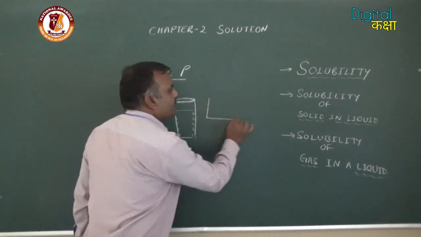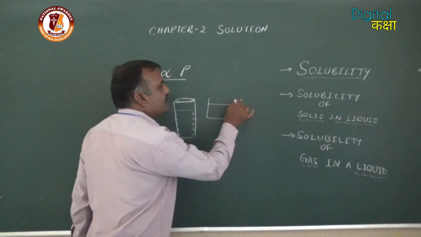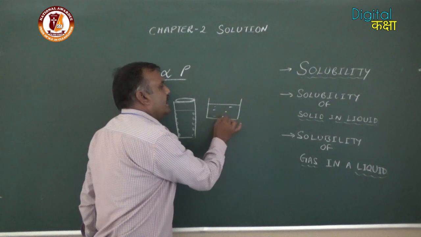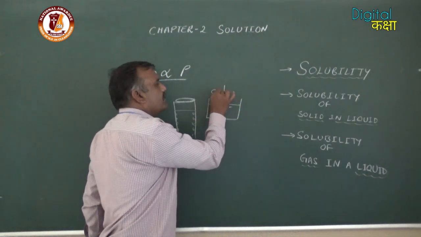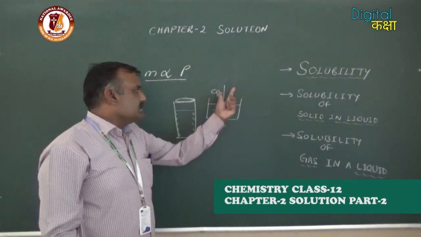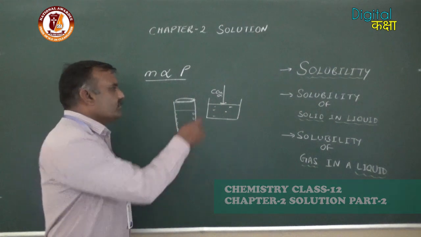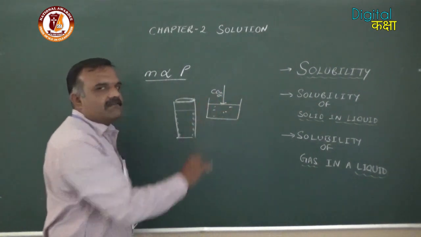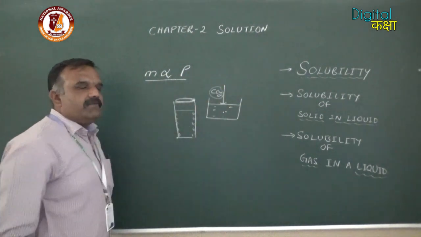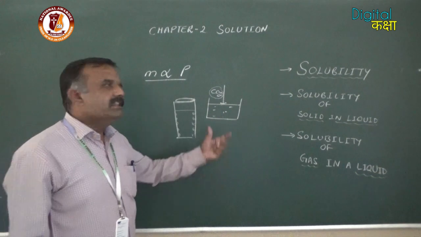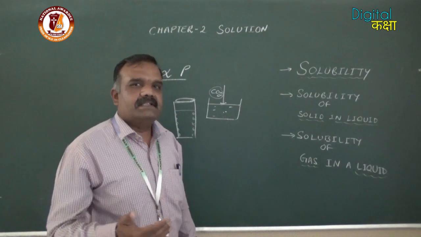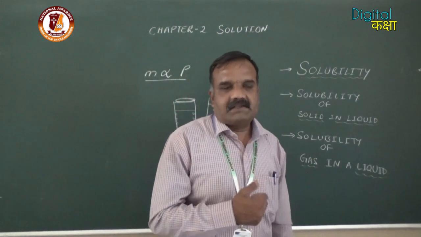For example, if I take a beaker with water in it, whatever the pressure of carbon dioxide in the atmosphere, it was exerting over this liquid. It means that the quantity of CO2 present in this water depends upon the pressure. If we increase the pressure, definitely the quantity of CO2 in water will also increase. You have observed this in carbonated drinks.